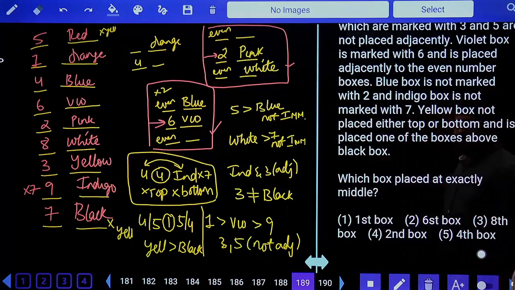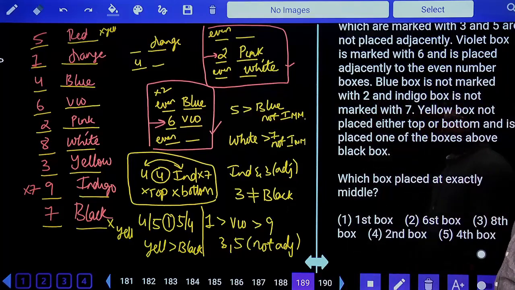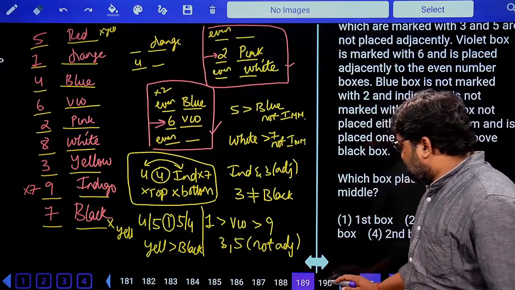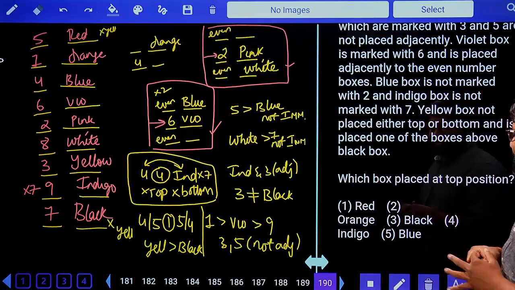Question 189. Which box is placed exactly in the middle? Exactly in the middle. Pink box. So second box or pink box? Second box. Fourth option. Question 190. Which box is placed at the top position? Top position is occupied by red color box.